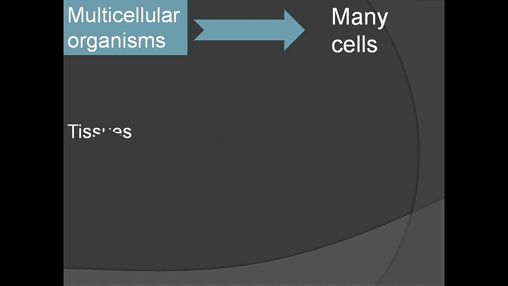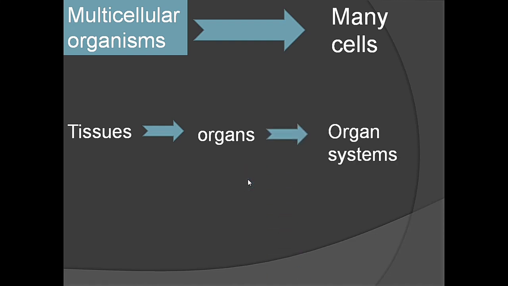The cells form a group. That structure is called tissues. Group of cells form a structure called as tissues. The tissues join together and form organs. Root is an organ, leaf is an organ, flower is an organ. In animals, the organs join together and form organ system. Example, digestive system, respiratory system, and various other systems.